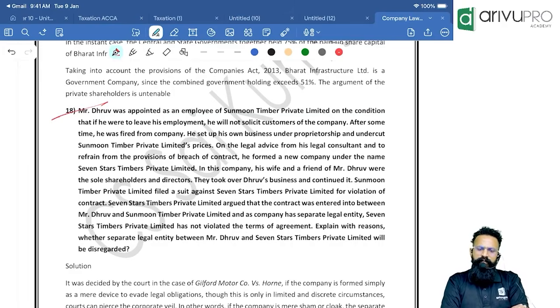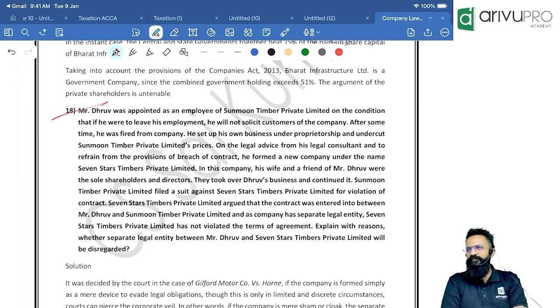Mr. Dhruv was appointed as an employee of Sun Moon Timber Private Limited on the condition that if he were to leave his employment, he will not solicit customers of the company. After some time, he was fired from the company. He set up his own business under the proprietorship and undercut Sun Moon Timber Private Limited's prices. On the legal advice from his legal consultant, to refrain from the provisions of breach of contract, he formed a new company under the name 7 Stars Private Limited. In this company, his wife and a friend of Mr. Dhruv were the sole shareholders and directors.